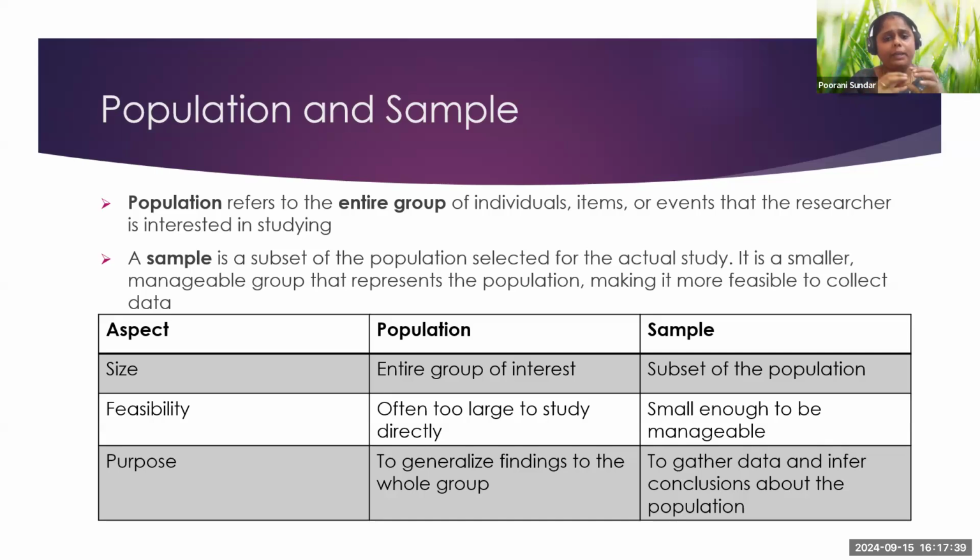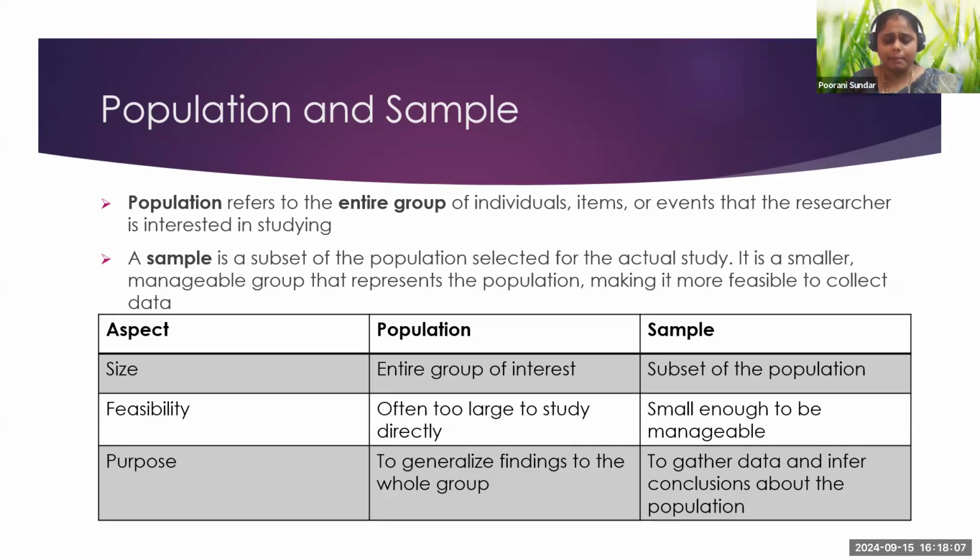Population refers to the entire group of individuals, items or events that the researcher intends to study. If I say the IT industry is my study, or a certain function I'm going to select, that whole entire group is your population. A sample is a subset of the population selected for the actual study.